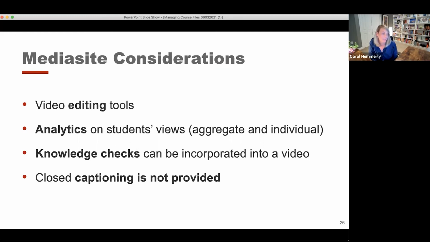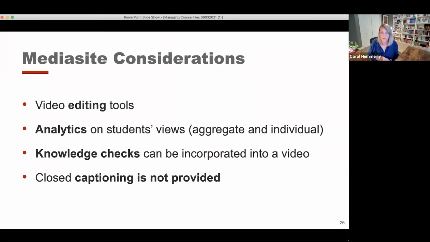And one thing to keep in mind here is closed captioning is not provided in MediaSite. That's something that is currently offered in YouTube. And there is sort of a workaround where you can get closed captioning from YouTube and then incorporate that into the MediaSite recording. It's sort of a roundabout way to get closed captioning into the video. But currently MediaSite is not offering closed captioning on its own, which is obviously important to include in the videos for accessibility reasons.